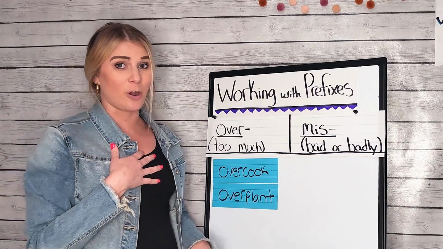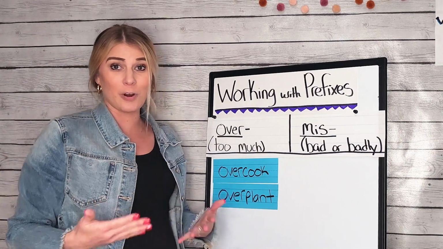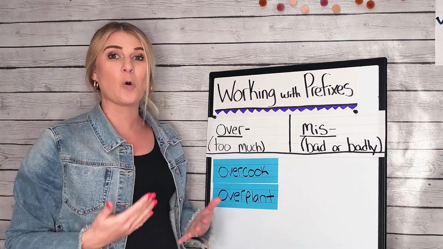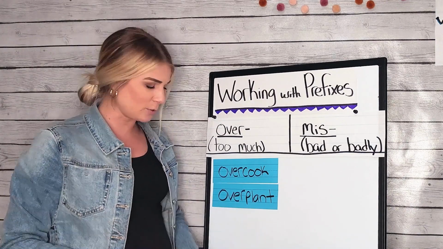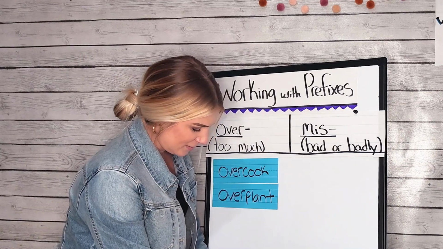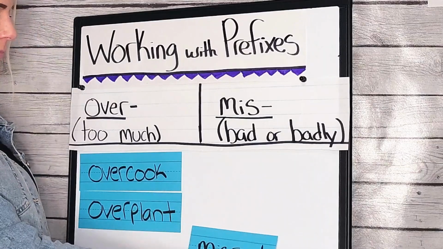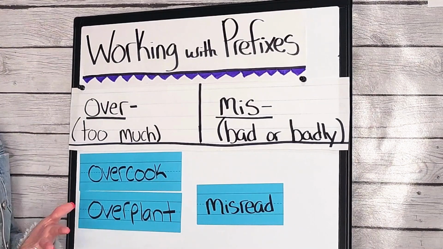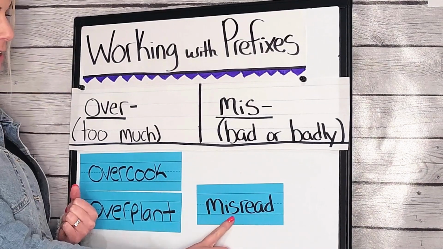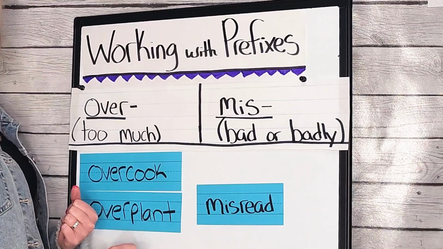I measured my garden very carefully before I planted so that I did not overplant or plant too many plants in it. Here's our next word, readers. Let's look for our prefix. We can read that as one word part.